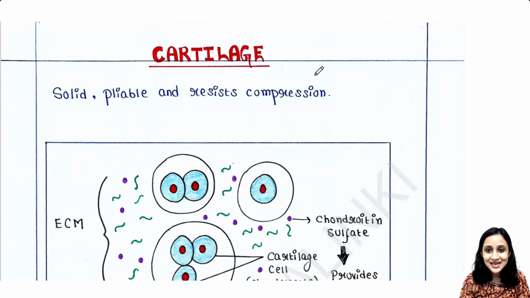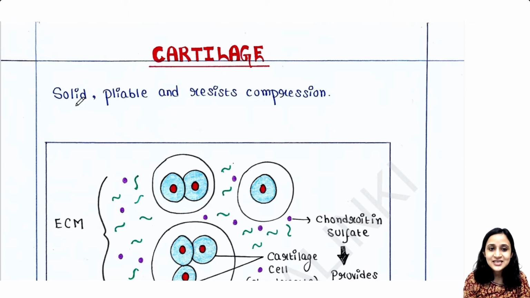And the specialized connective tissue is of 3 types. First one is the cartilage, second one is the bone, and third one is the blood. Today we will talk about cartilage. I'll talk about bone in the next lecture. So let's talk about cartilage today.